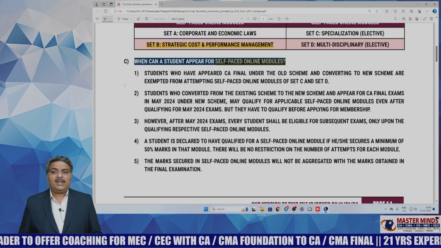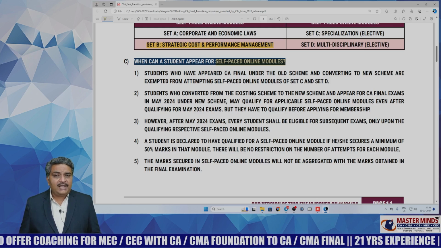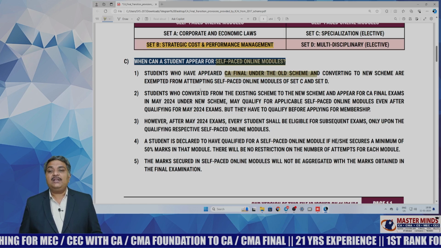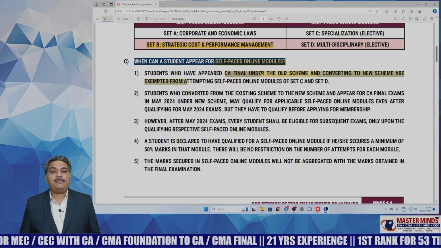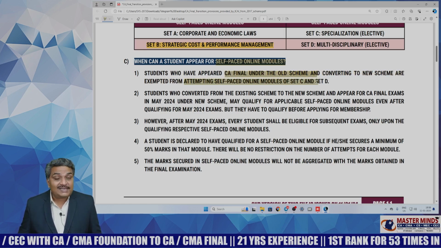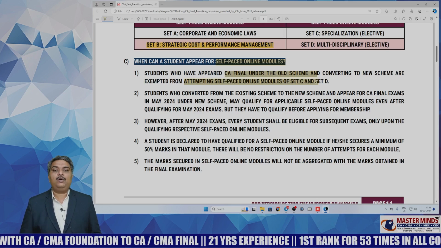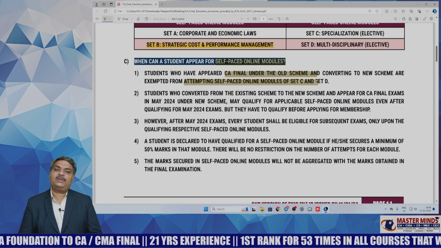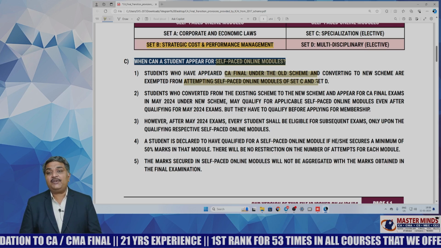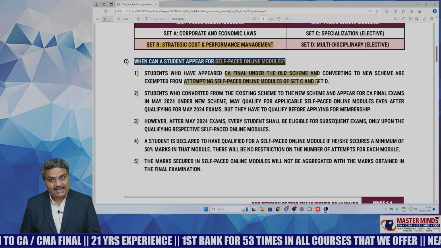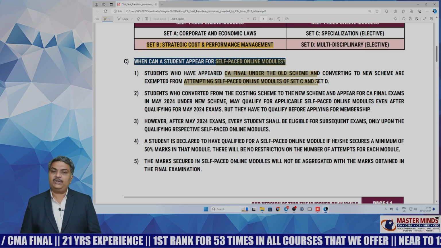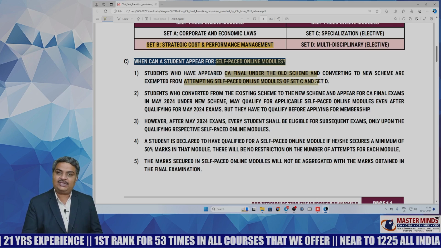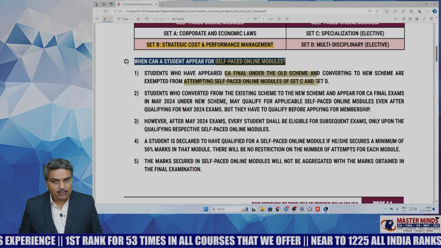If a student has appeared in CA Final under the old scheme and is converting to the new scheme, you are exempted from attempting the self-paced online modules of Set C and Set D. You have to definitely do Set A and Set B, and you need not attempt Set C and Set D.